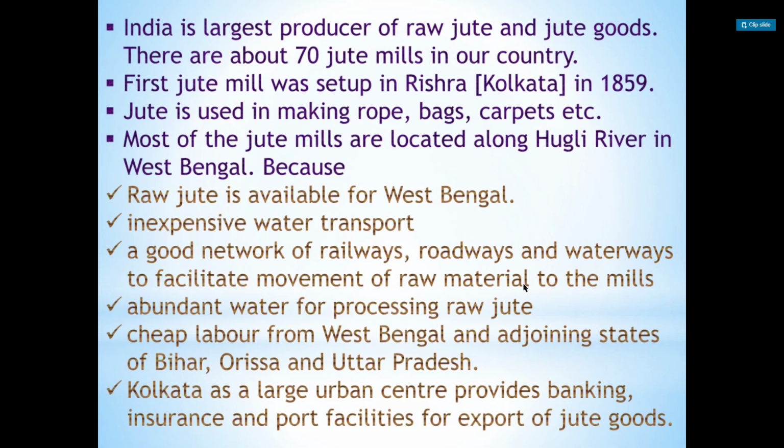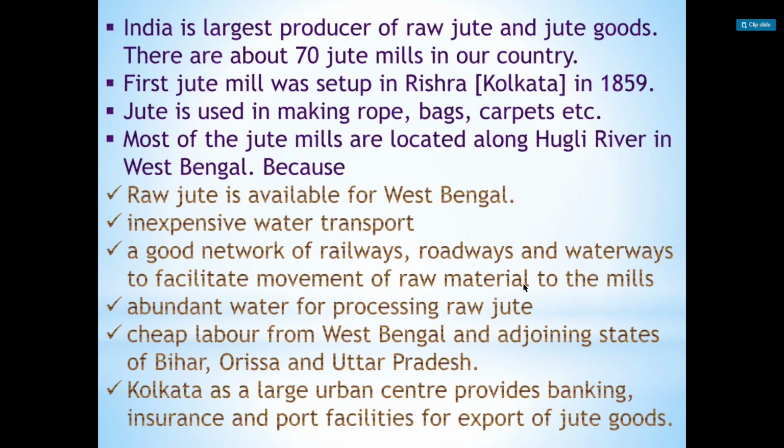Jute is used in making rope, bags, carpets, etc. All these things are made of jute. Most of the jute mills are located along the Hooghly River in West Bengal. One important question may come from this. You can make a question from this: why are most of the jute mills located near or along the Hooghly River?